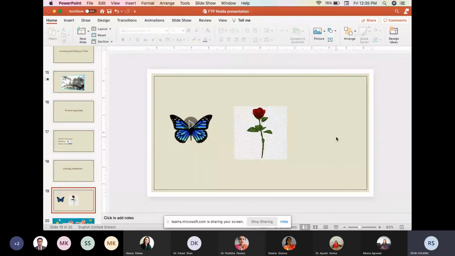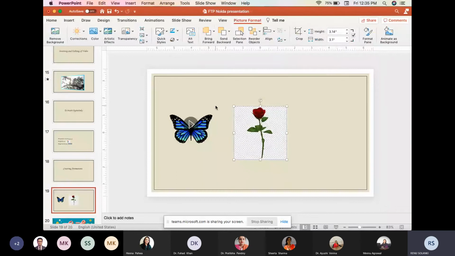So now I want that this butterfly should move around this flower. So what can we use? We can use the option that is the animation. As Dr. Shelly Anand has already discussed the transitions. Transitions are the effects which are applicable to the slides, but the animations are applicable to the objects, whichever objects are present in the PowerPoint presentation. In that we can use the animation. So let's see how we can do it.